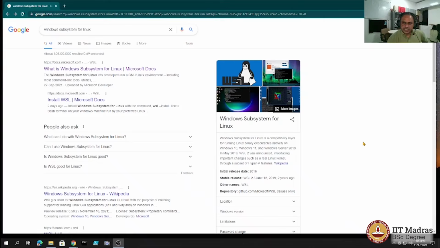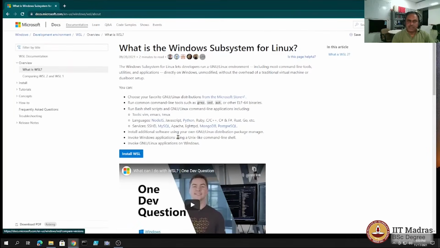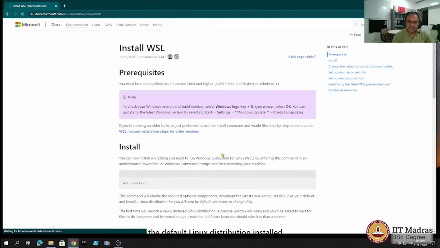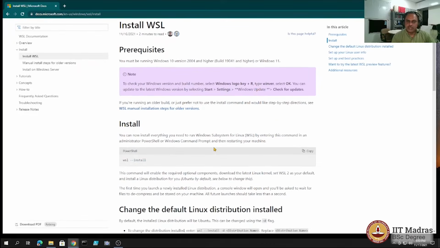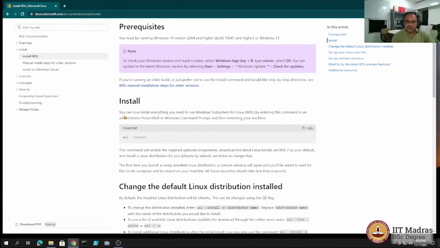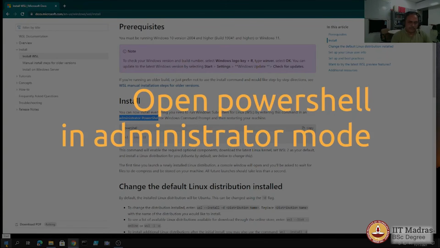One more way of getting the Linux command line environment up and running on top of Windows operating system is to install the so-called Windows Subsystem for Linux. It is actually the Ubuntu operating system itself. So we have searched for Windows Subsystem for Linux. We pick up the link that is from Microsoft.com, and go in and see that there is a description of what is available. We'll go ahead and install that by looking at the link. So it is nothing but we need to install by using the administrator PowerShell. So let us open that.